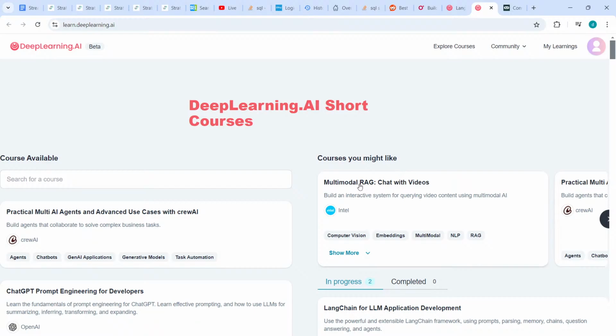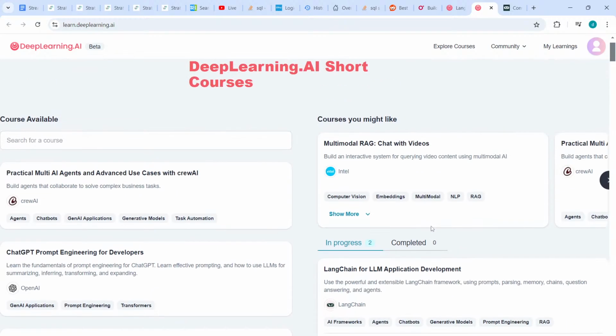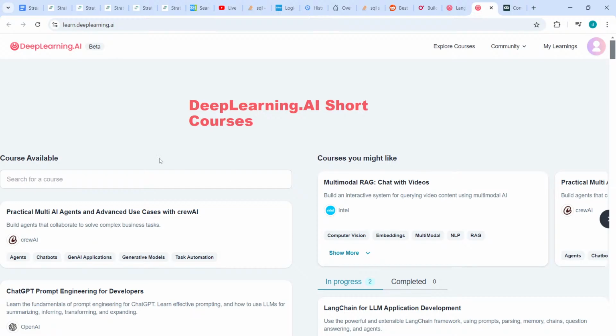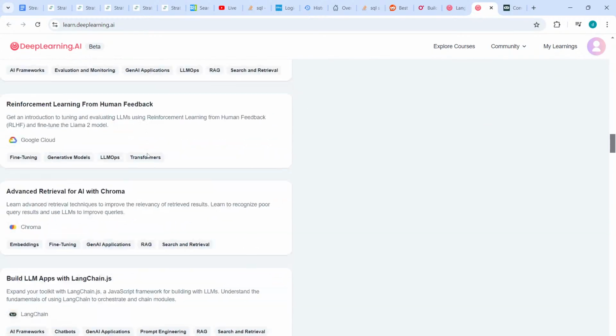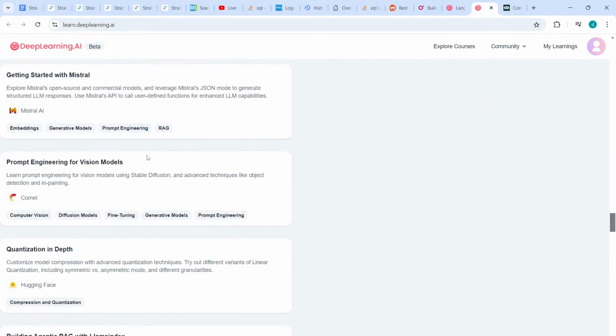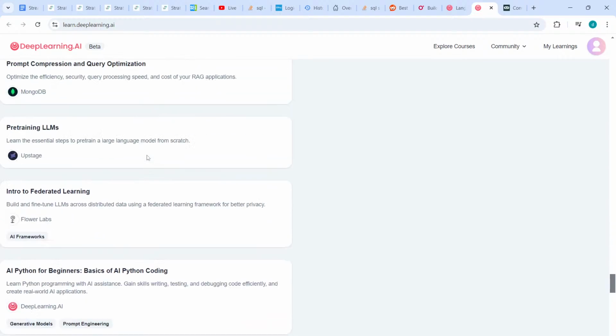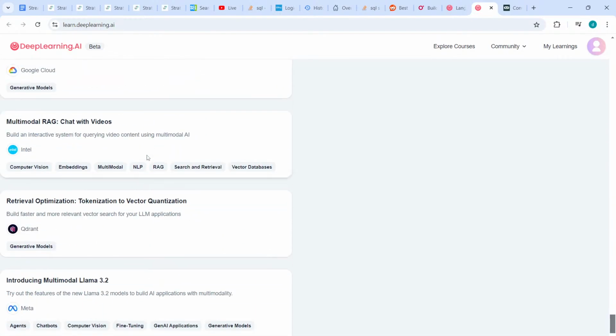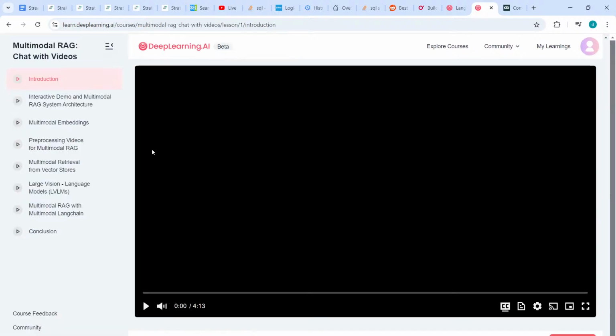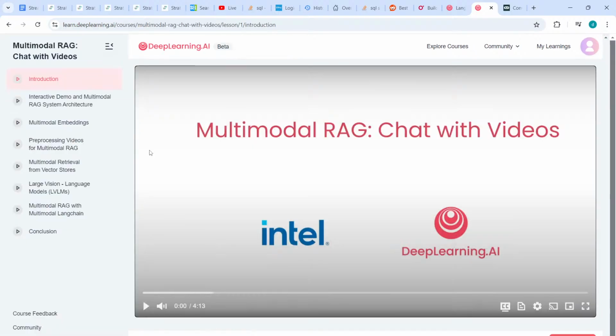Multimodal RAG. Wow. Okay. So many courses here too. That's the thing. Multimodal RAG. What the heck is multimodal RAG? Multimodal RAG system of large visual language models. Damn.